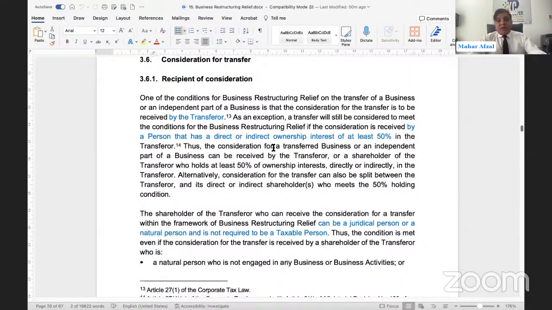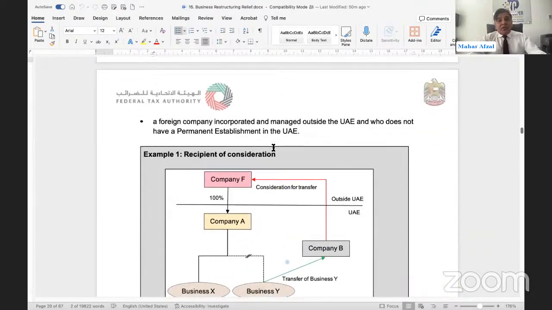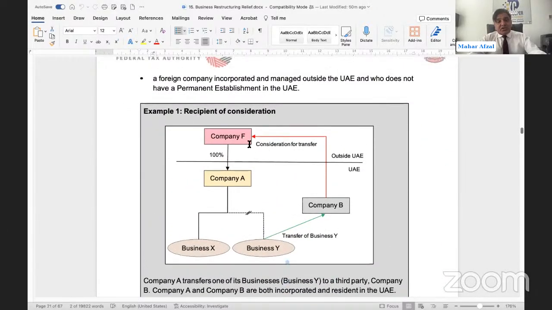Consideration of transfer, we have already discussed. The consideration should be in the form of equitable interest, but other than equity and equitable interest, a maximum of 10% can be in the form of cash or any other form. Equity or equitable interest were discussed. This consideration, the transferee can be.